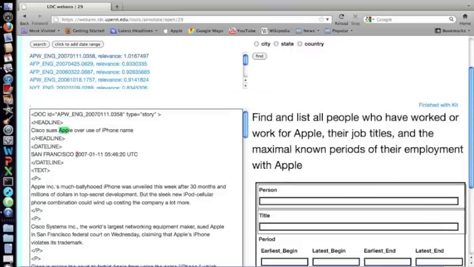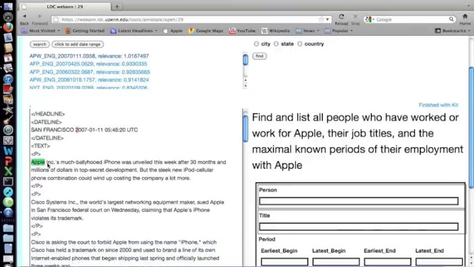And I'm just going to look for my search term. And the browser will just highlight the search term each time it appears. So I'm just going to read through the document, but this will help me find my search term. So, Cisco sues Apple over use of iPhone name. Okay, no person mentioned there. Next time, okay, Apple Incorporated as much. Probably iPhone. Okay, nothing there. Next mention: Cisco Systems sued Apple, claiming that Apple's okay.